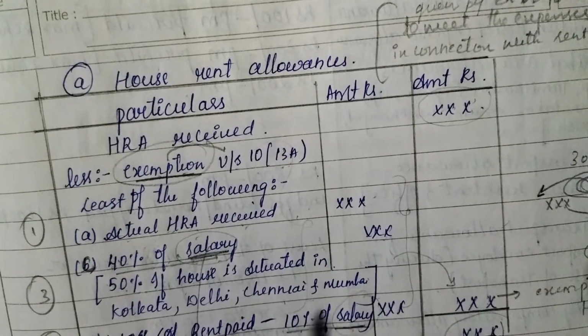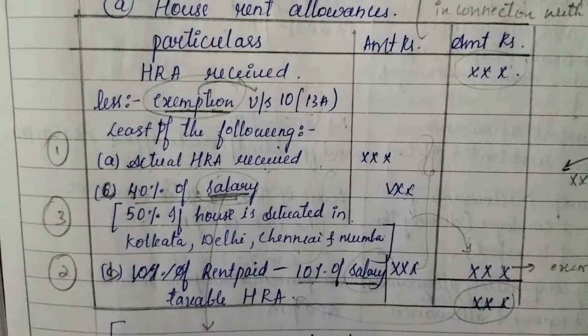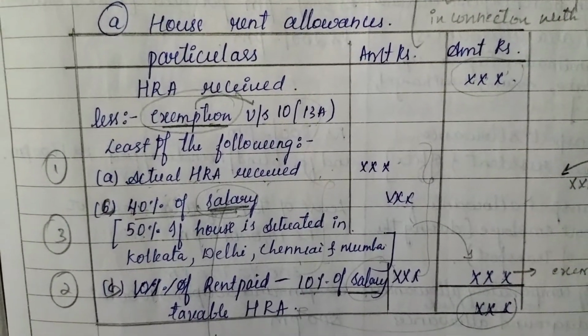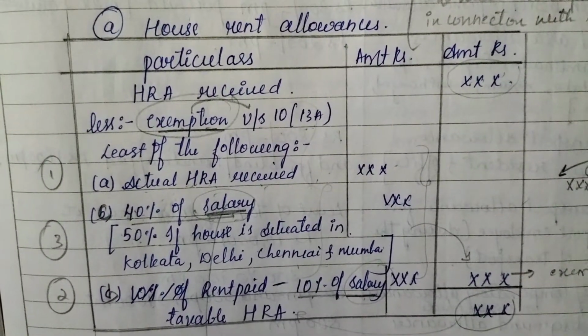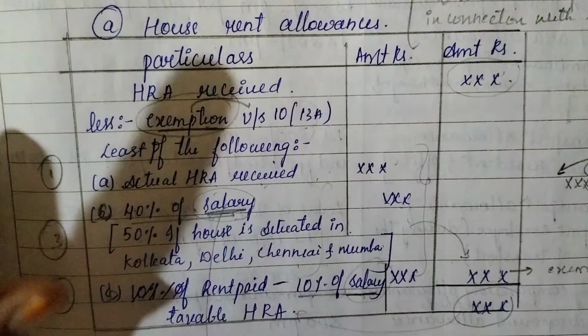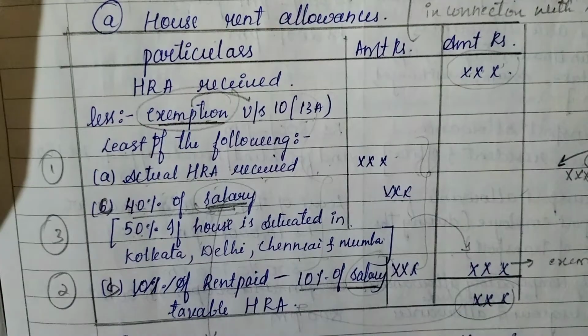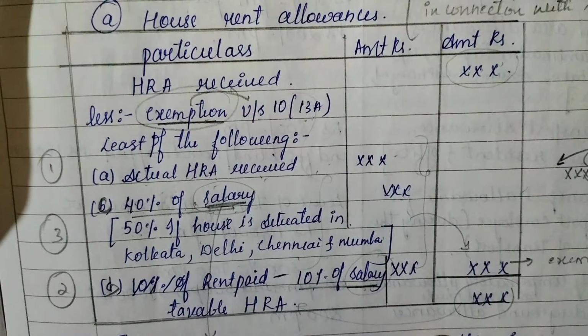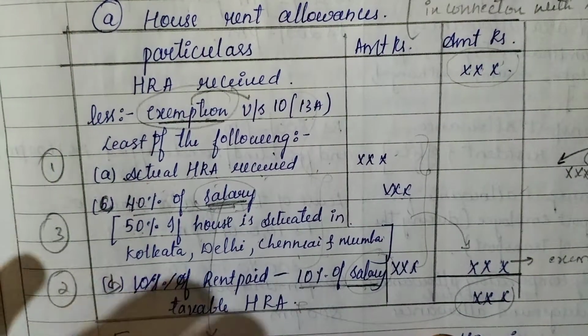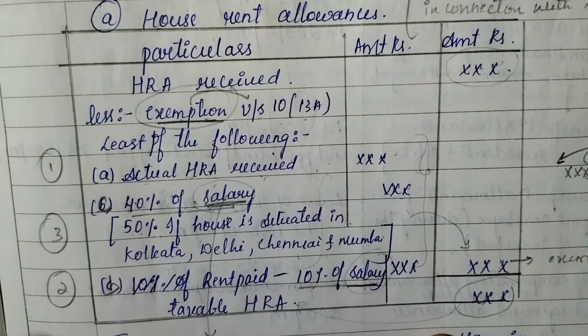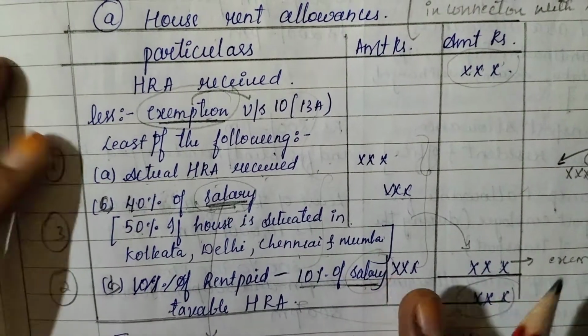because it is very important, very important, as I say. Whatever I have explained till now, keep aside, and concentrate on HRA. Just remember, HRA is one type of allowance, and how it is calculated. Okay? If what I said is confusing, please keep it aside and just concentrate here.